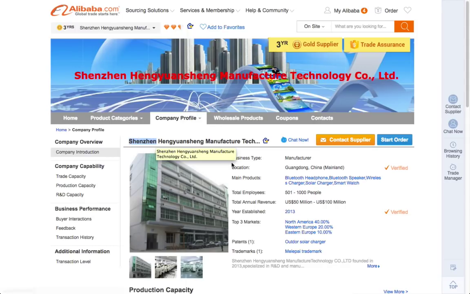Or if they're a larger company or supplier, their company name will be named after the province name. For example, some like Zhejiang blah blah company limited, or some Guangdong blah blah technology, or some manufacturing company, something like this, okay? So this is how you judge the company by the company name.